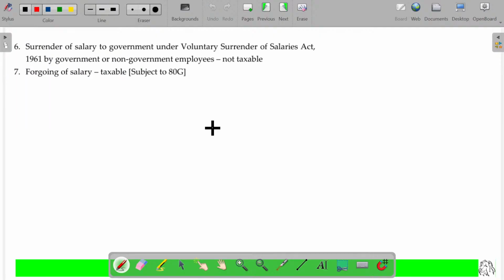Is that clear? Now let's see, to make you understand the two different concepts here: surrender of salary and foregoing of salary. Surrender of salary and foregoing of salary. Is that clear? Let's see what is called surrender of salary and foregoing of salary.